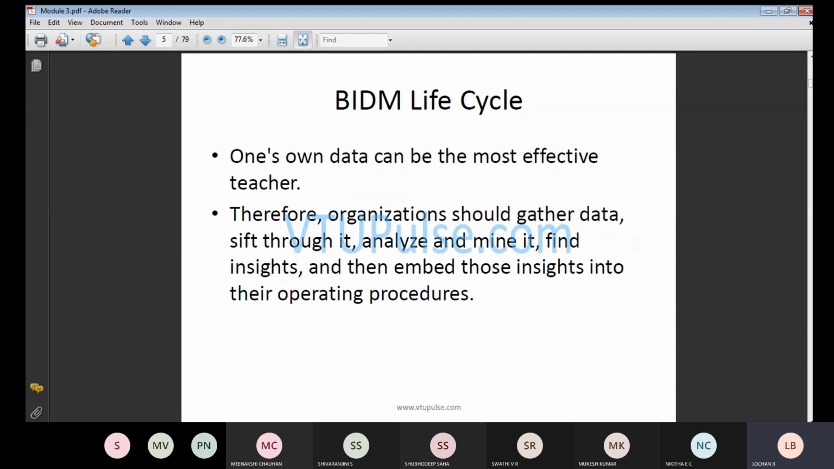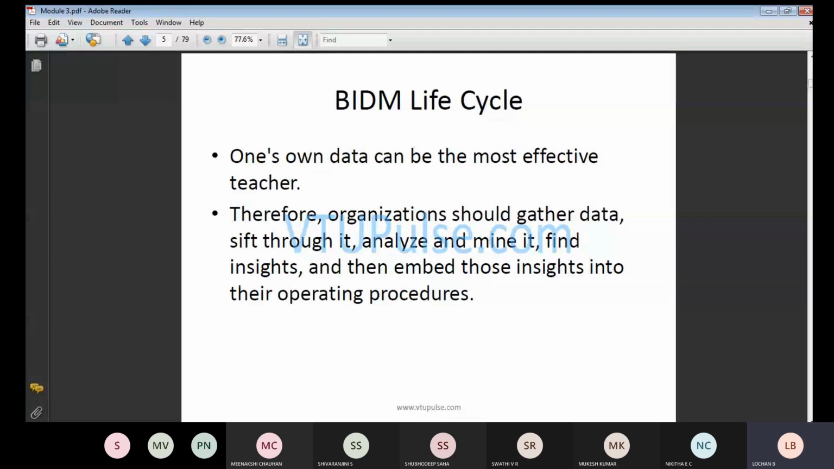One's own data can be a most effective teacher. In most cases they tell you to see other people's experience and learn. Don't think that the experience has to come to me; don't wait until that particular time. You have to see others' experience and learn. You should not wait until that experience comes to you. The organization should gather the data, sift it, analyze it, mine it, gain insight, and embed those insights in the operating procedure.